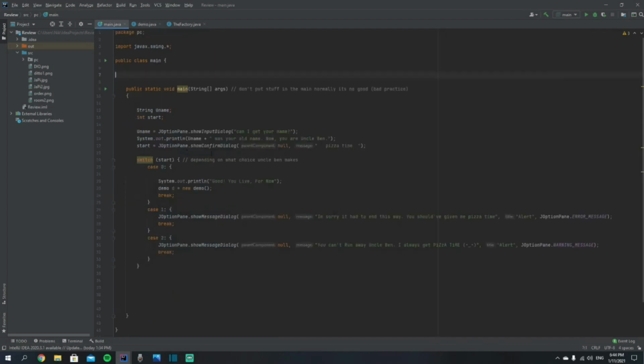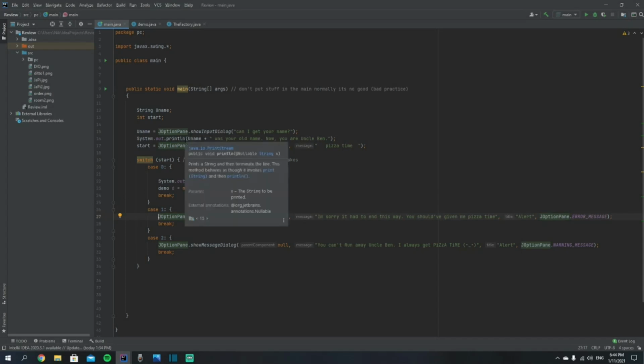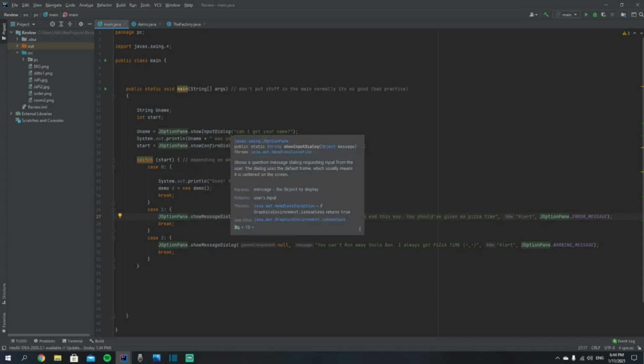So looking into JOptionPanes now. JOptionPanes are from the Swing Java class. What these are basically pre-built windows. There's a few types, for example, showMessageDialog, which will just show a message where then you have the option to click OK. You have things such as showConfirmDialog and showInputDialog, where input dialog just gets you to send in a value of a string.